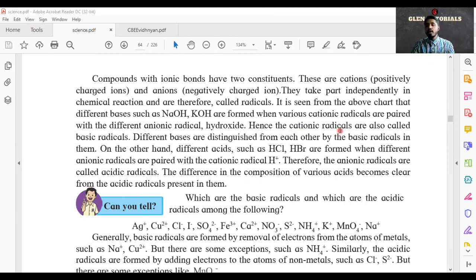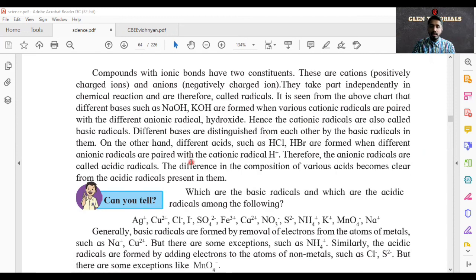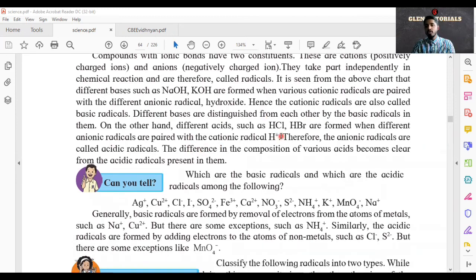Hence, the cationic radicals are also called basic radicals. Different bases are distinguished from each other by the basic radicals in them. On the other hand, different acids, like hydrochloric acid and hydrobromic acid, are all formed when different anionic radicals are paired with cationic radicals.